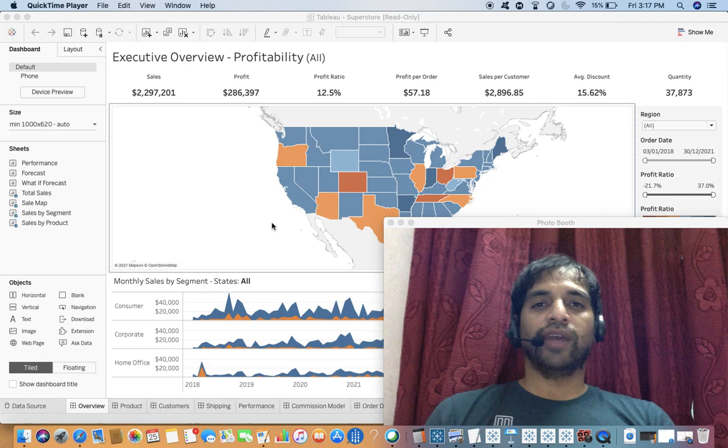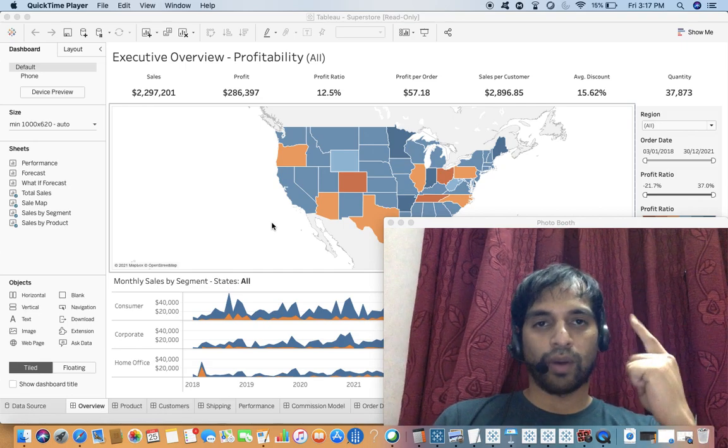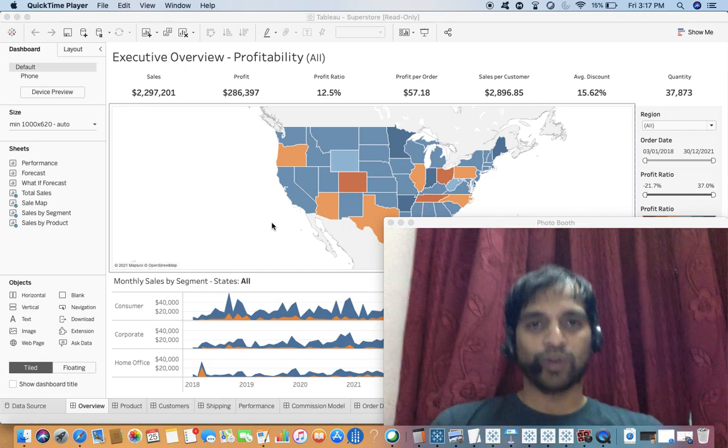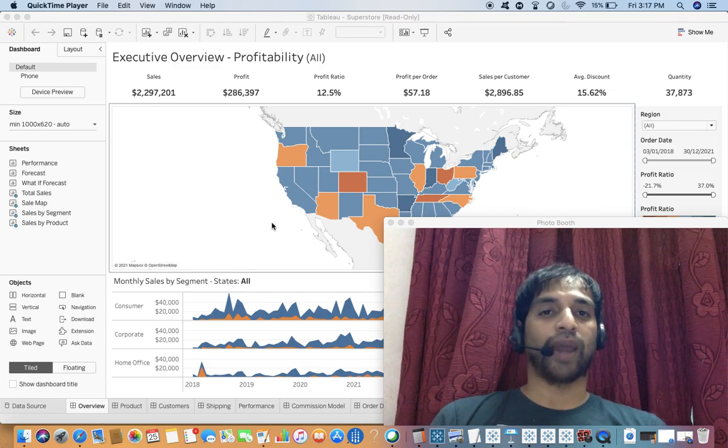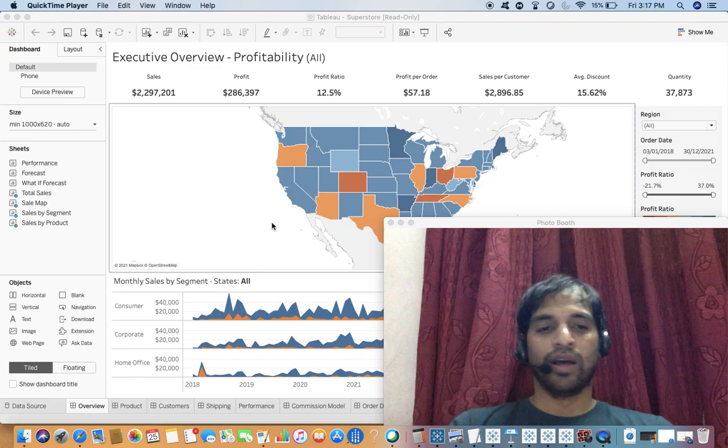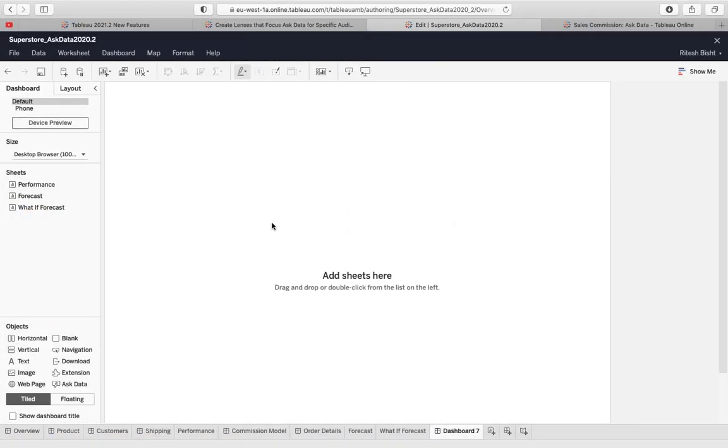So what I have for you today is that we are going to talk about two features of Tableau: Ask Data and Explain Data. These features have already been there, but what is new with respect to 2021.2? So let's go to the page of Tableau itself and we'll try to explore the same, right?